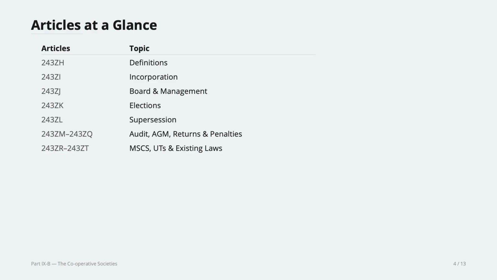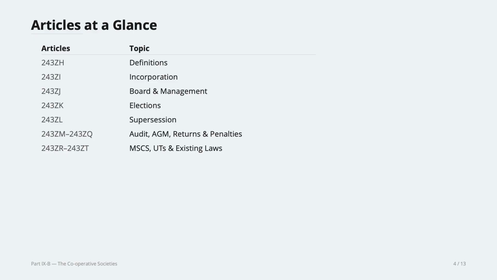243ZM to 243ZQ, the audit, AGM, returns and penalties. We will learn about that. The cooperative societies should maintain audit and so forth. 243ZR to 243ZT will contain MSCS, which you will learn about. Union territories, multi-state cooperative societies, union territories, and existing laws.